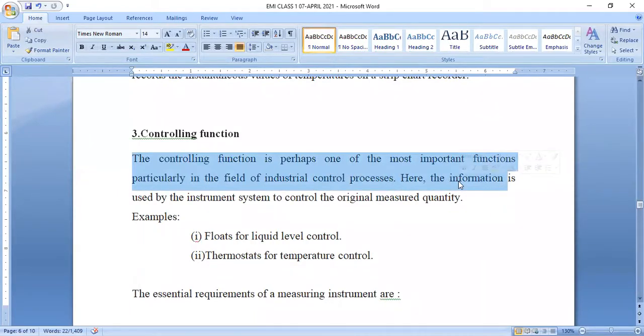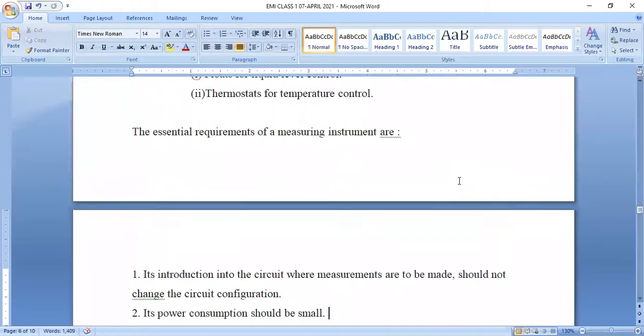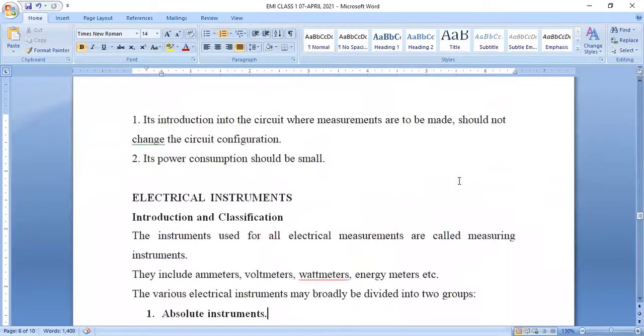There are various types of controlling functions: controlling function with respect to liquid level control, with respect to temperature control, and with respect to spring control, damping control, and so on. Okay, so we will discuss the concept of torque, deflecting torque, controlling torque, and all. At that point again we will discuss the inception of this controlling function.